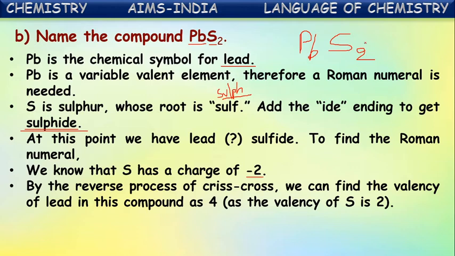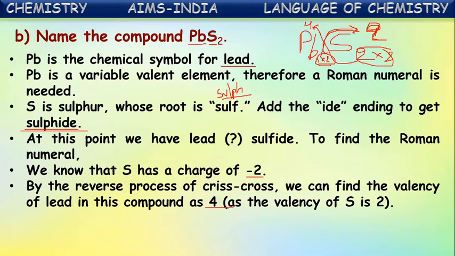How is it? Actually, for sulfur, by reversing these numbers, you should get 2 here, but here only 1 is there. To make it 2, we have to multiply both by 2, because a common factor is eliminated. So it becomes 2 here. This 2 is the valency of sulfur, and this total, which is equal to 4, is the valency of lead. Now the valency of lead is found from the crisscross reverse method as 4.